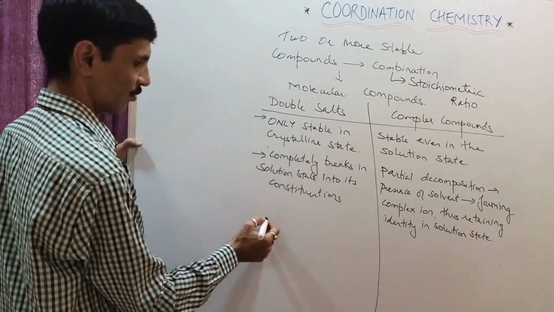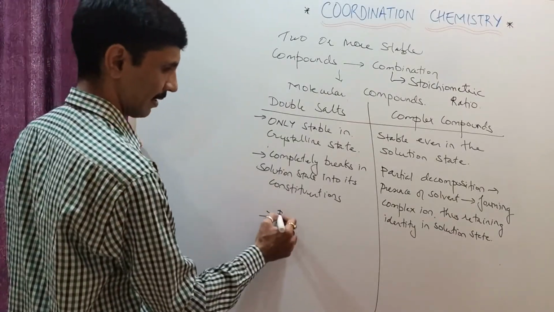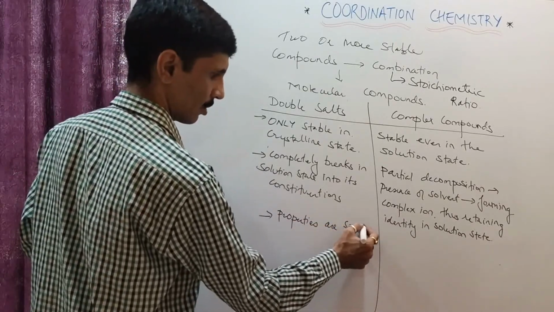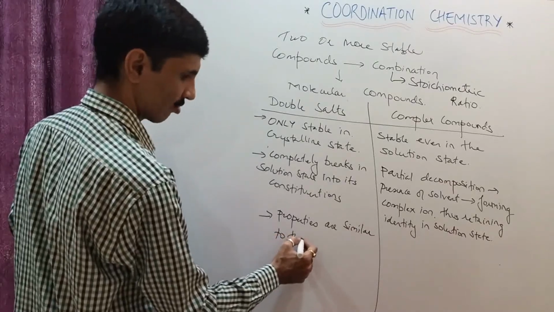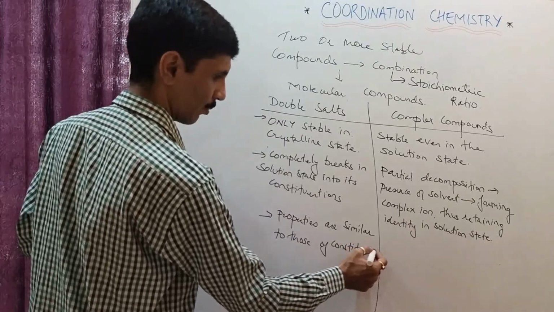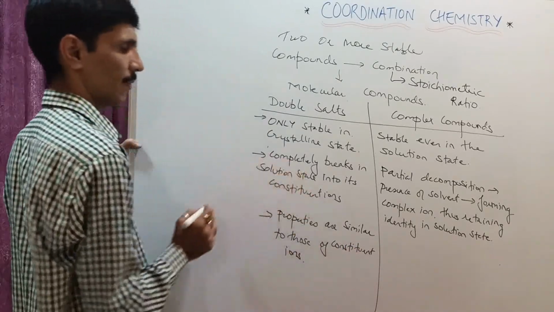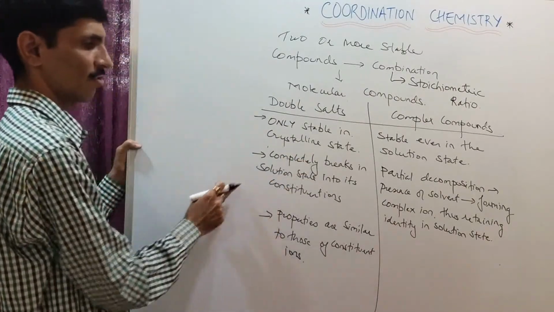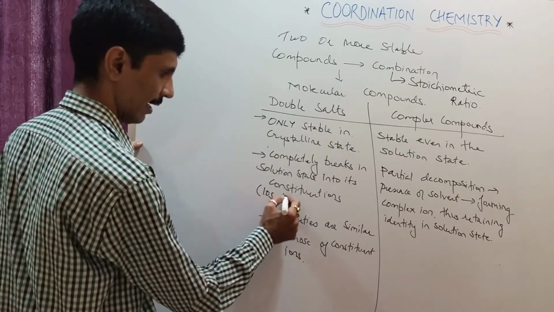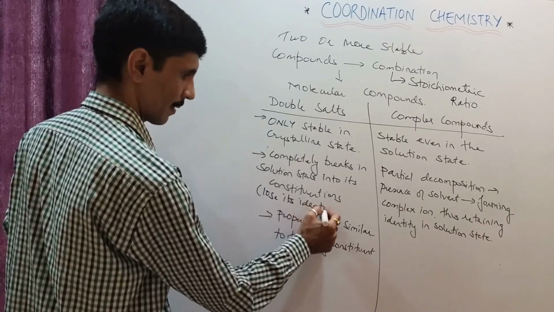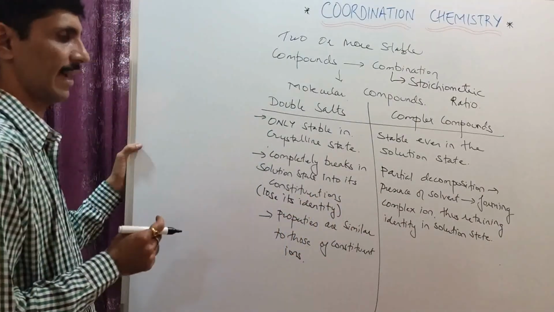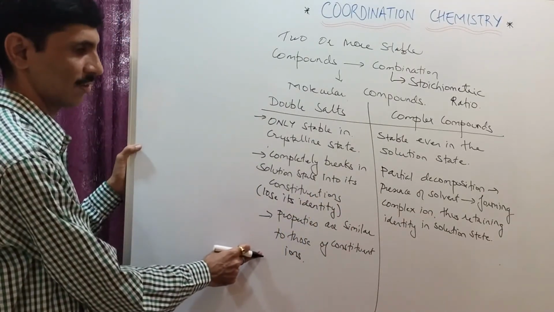Okay, now the next part is, we are going to say, the properties are similar to those of the constituent ions, because ये सॉल्वेंट में पूरा का पूरा डिसॉल्व हो जाएगा. Okay, पूरा का पूरा ब्रेक हो जाएगा, completely breaks into its constituent ions, so it is going to lose its identity. यहाँ पर मैं लिख देता हूँ, it's going to lose its identity. Okay, यहाँ पर मैंने क्या लिखा है? It is going to retain its identity. So properties therefore are similar to those of the constituent ions.